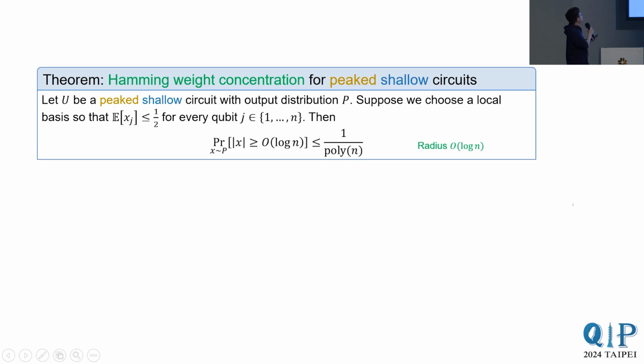So we proved that for a peaked shallow circuit where each output bit is locally biased towards 0, its output distribution is concentrated on strings of Hamming weight at most log n. The total probability mass occupied by higher Hamming weight strings is at most inverse polynomial. And this is the main structural theorem of peaked shallow circuits that we prove. And we will see that it naturally leads to our classical simulation algorithm.